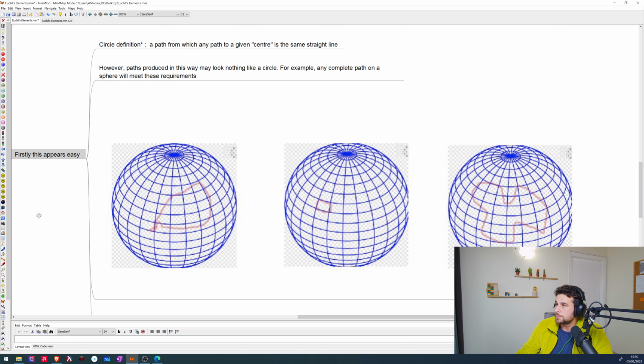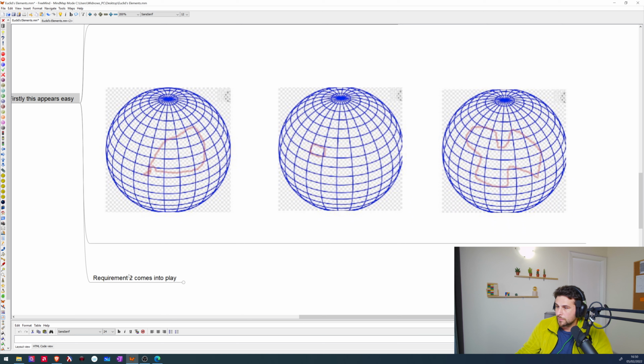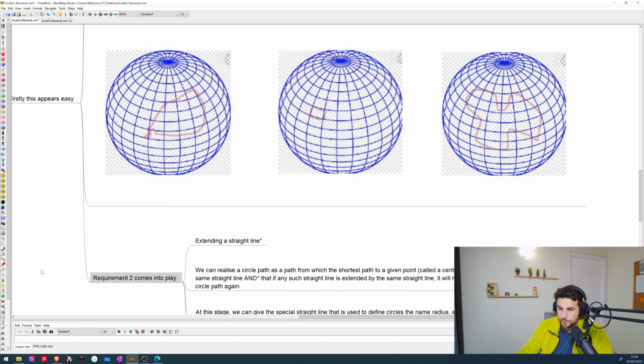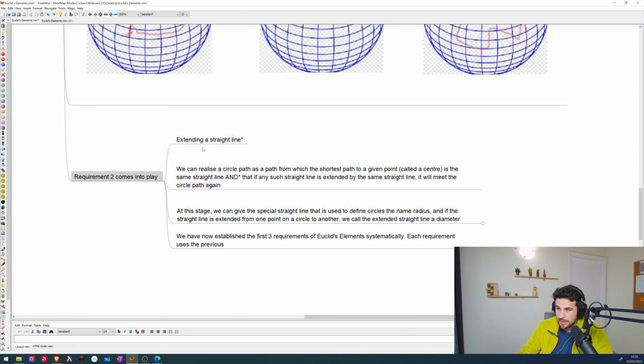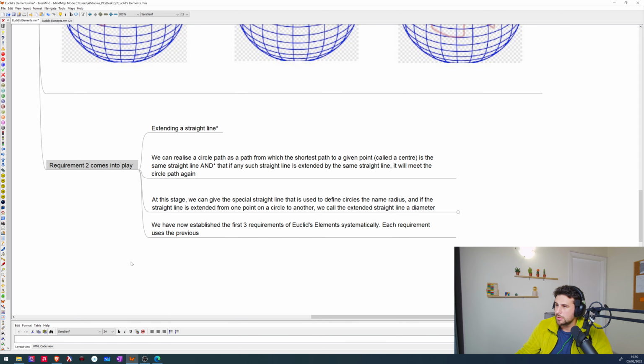And here is where requirement 2 comes into play from previous, extending a straight line. So we can realize a circle path as a path from which the shortest path to a given point, called the center, is the same straight line, and that if any such straight line is extended by the same straight line, it will meet the circle path again.